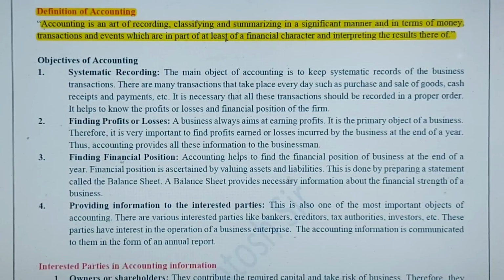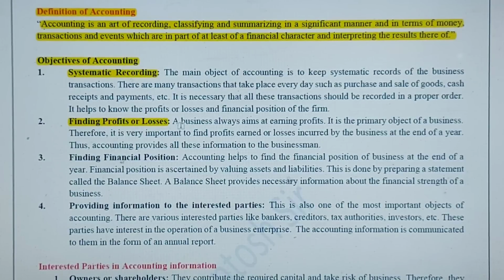Okay, now let's move on to the different objectives of accounting. So why do we do accounting? Basically, we need accounting for systematic recording of the financial transactions, I mean the amount, the date and all that. Then finding whether the firm is in profits or in losses. That is very important for any business person to know where he is, right?